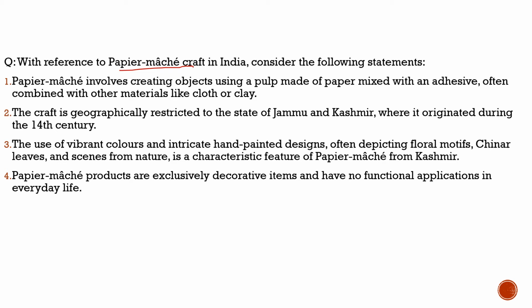Here the first statement says paper mache involves creating objects using a pulp made of paper mixed with an adhesive, often combined with other materials like cloth or clay. 100% correct. It uses pulp made of paper mixed with an adhesive and combined with other materials. The second statement: the craft is geographically restricted to the state of Jammu and Kashmir, where it originated during the 14th century. It has been given a GI tag in Jammu and Kashmir, but it did not originate there. It was brought to Jammu and Kashmir by Mir Said Ali Hamdani from Hamdan in Central Asia. So this statement is incorrect.